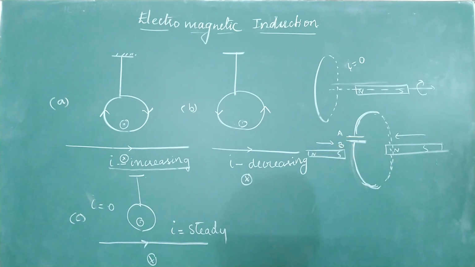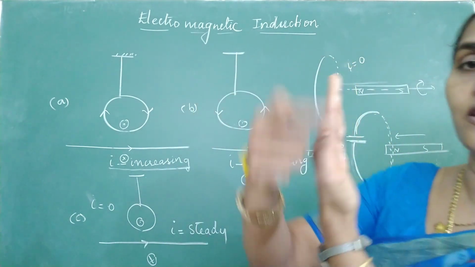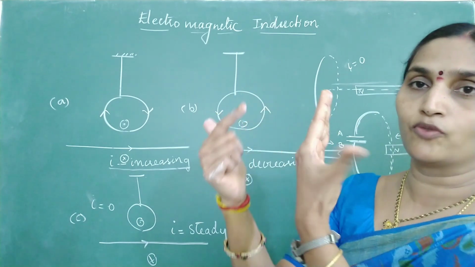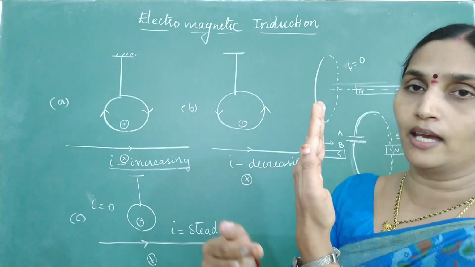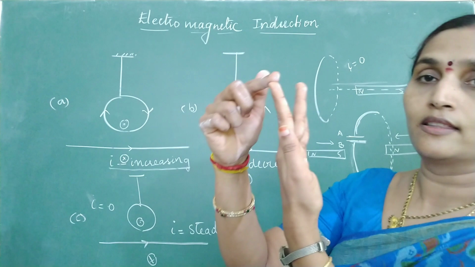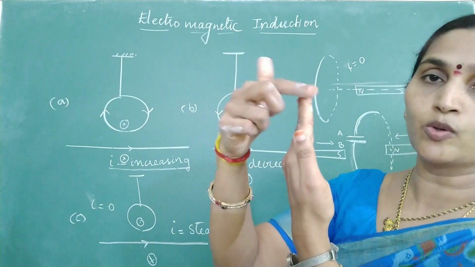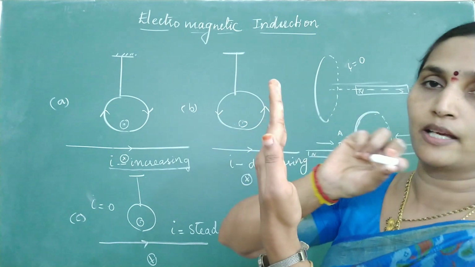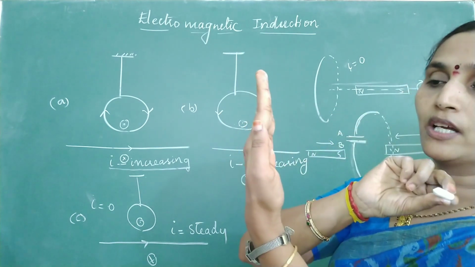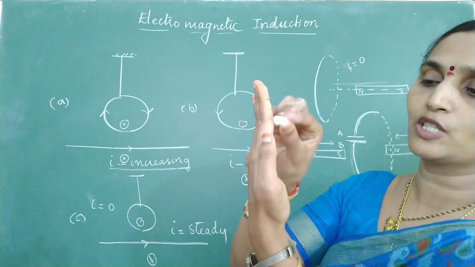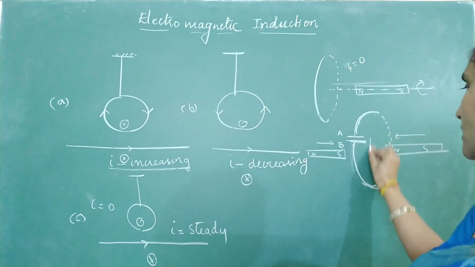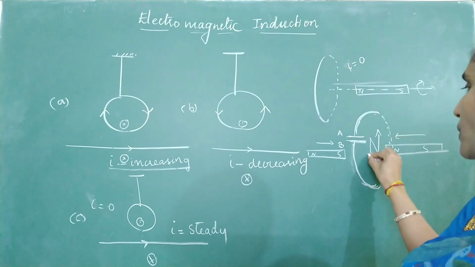Imagine you have a circular loop of wire. If my hand is a circular loop of wire, this is A and B. My forefinger is A, thumb is B. A and B are two plates. Say from one side I am bringing the south pole, from this side a north pole. If you bring a north pole close to the loop, which pole will be induced here? North pole.